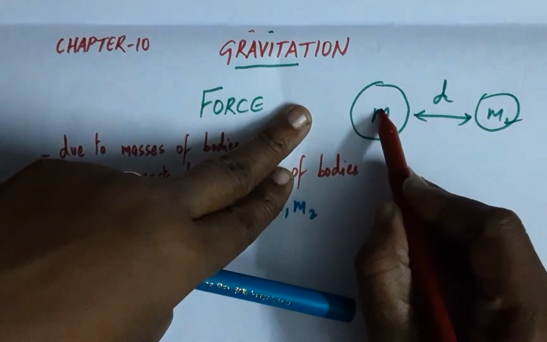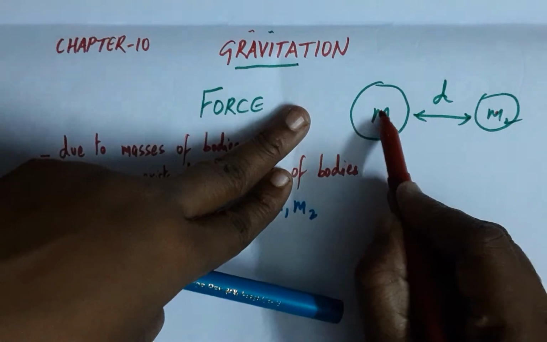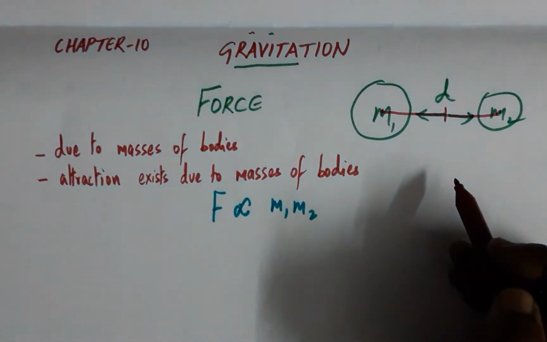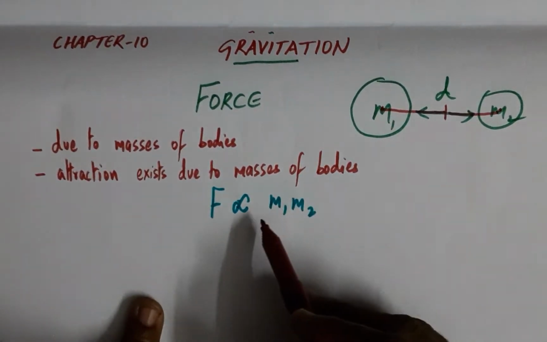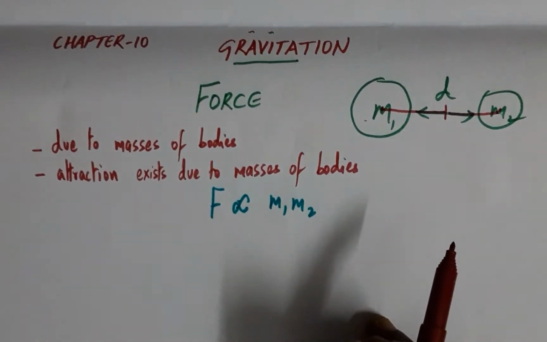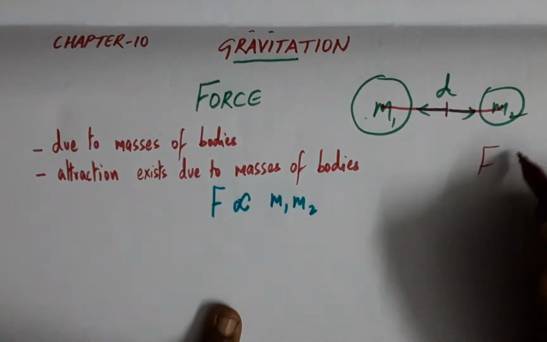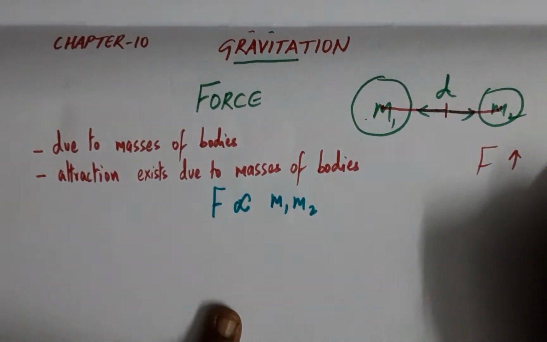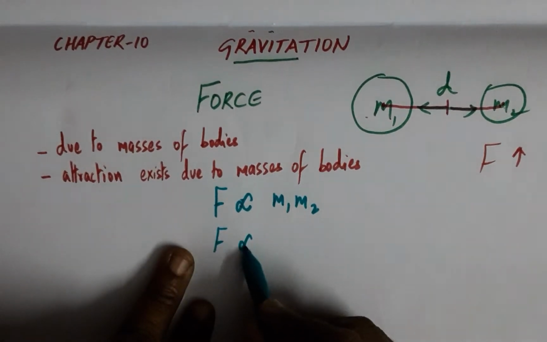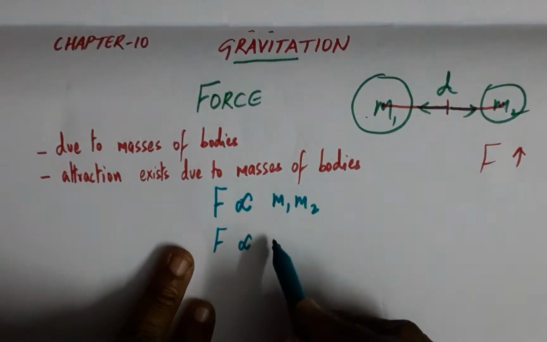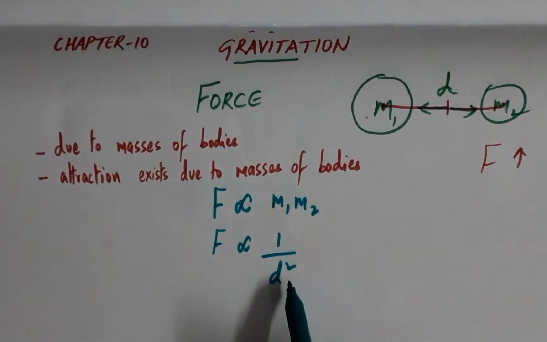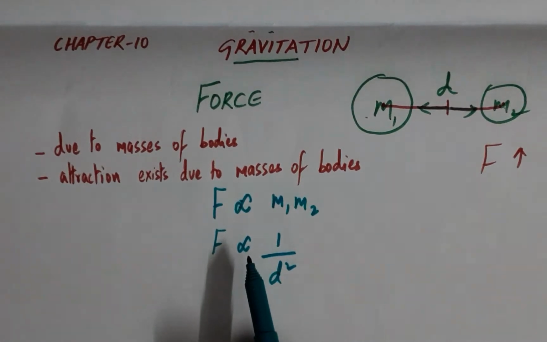And each body has a center, and this force of attraction operates from the center of mass of the body, and this force is directly proportional to the product of the masses of these two bodies, which goes on to say that the force will be more if the masses of the bodies are higher. Similarly, the same force is inversely proportional to the square of the distance between them. That is, the greater the distance, the lesser the force.